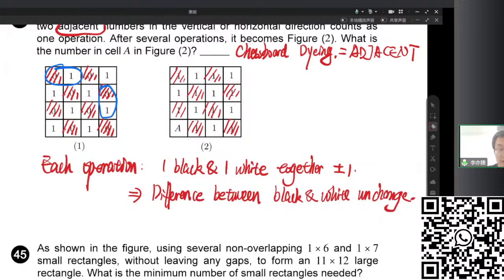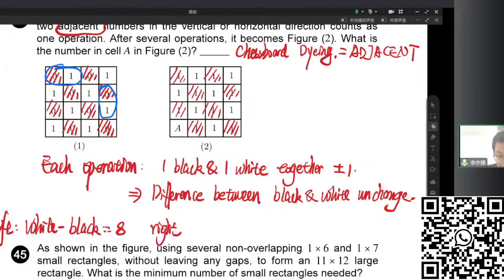Then it's easy to solve the question, because if it is unchanged, the difference on the left is the same as the difference on the right. So to the left, we have white minus black. It's 81 minus 80, which is 8. What about the right?